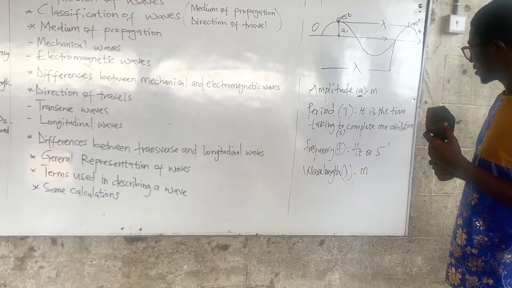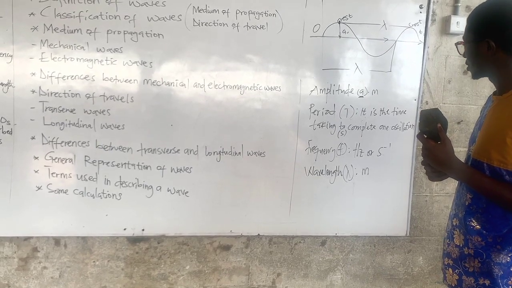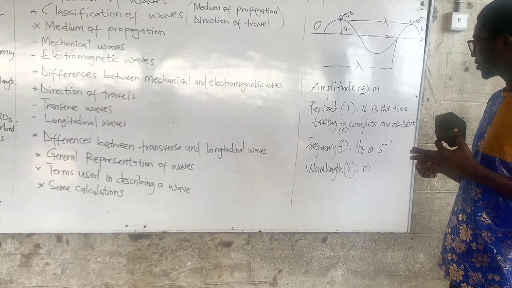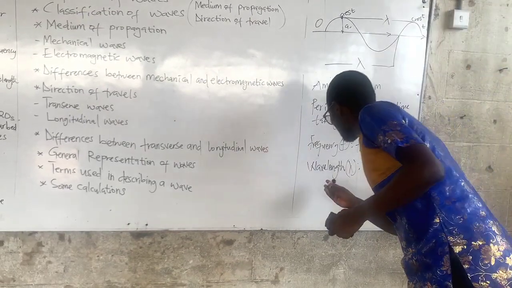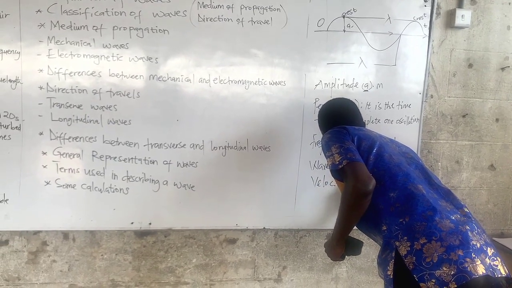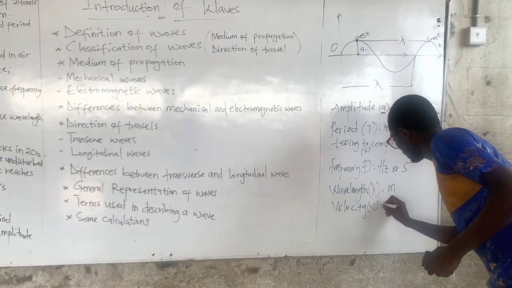We've talked about amplitude, period, and frequency. So let's look at velocity, which is denoted by a small v.